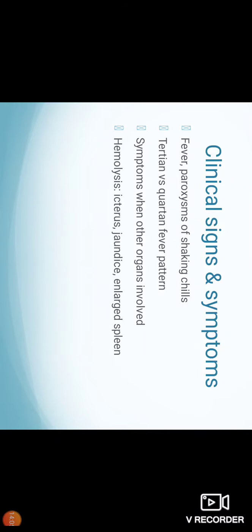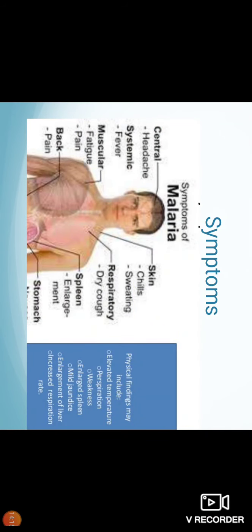They depend upon the organ involved as well as hemolysis. Hemolysis leads to the occurrence of icterus, jaundice and splenomegaly. Various other organs are involved, like skin shows sweating, as malaria fever has 3 stages. Initial stage of chills and rigors, followed by rise in temperature, and fall in temperature is associated with sweating. The respiratory involvement leads to dry cough.